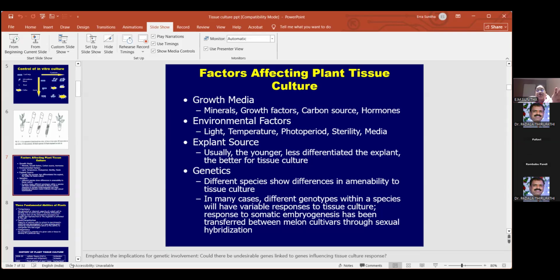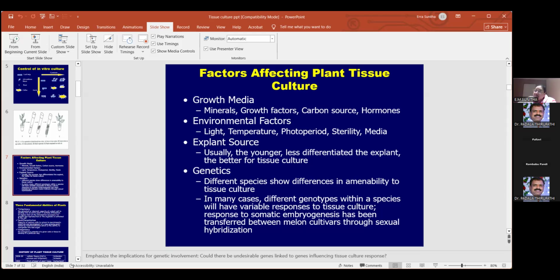Next is selection of the explant. Explant ante enti? I told you in the first slide lo చెప్పాను. In the first slide, what did we discuss? It is any type, any part of the plant anamata. Seeds gani, leaf disc gani, meristems gani, apical meristems gani, protoplast, tissue, cells, embryos, anything. Those are called the explants.